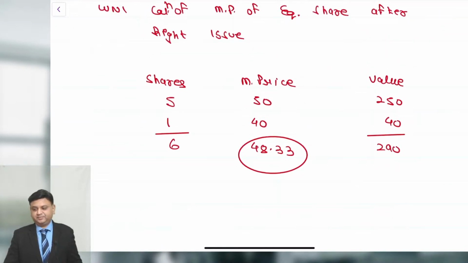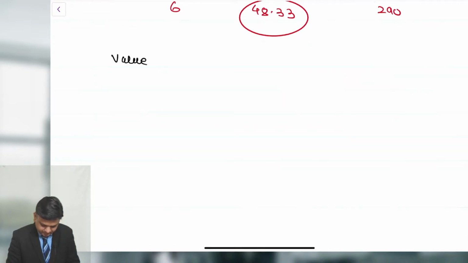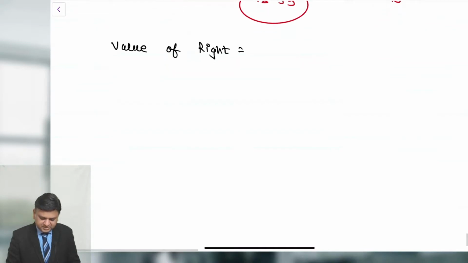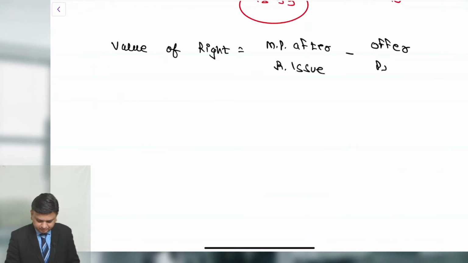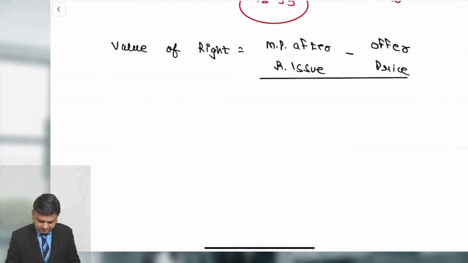Please write an answer. However, the first question is about the value of the right. Value of right is equal to market price after right issue minus offered price, divided by number of shares.